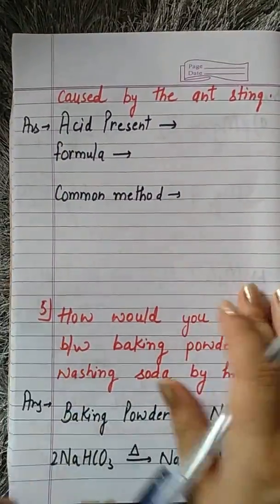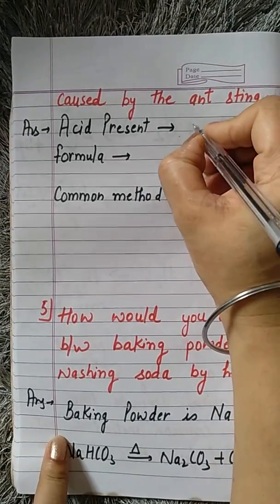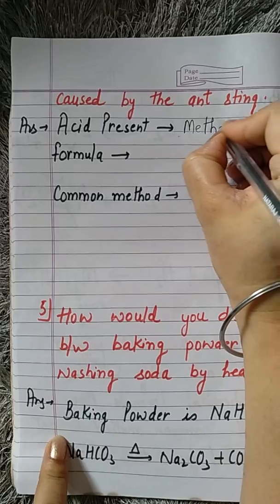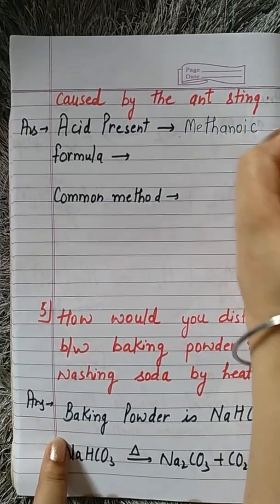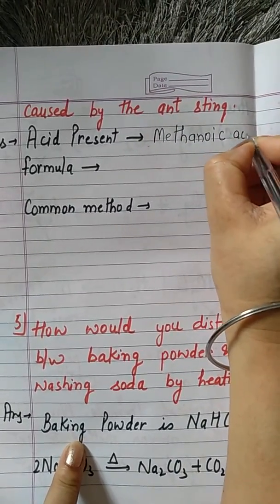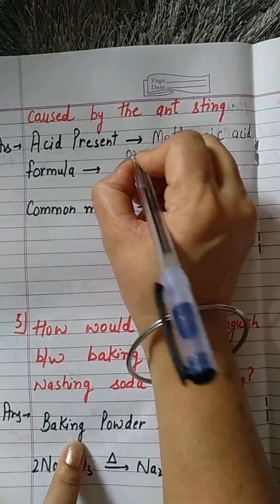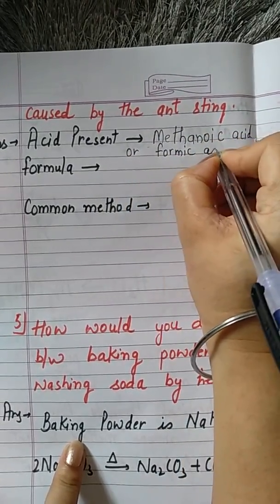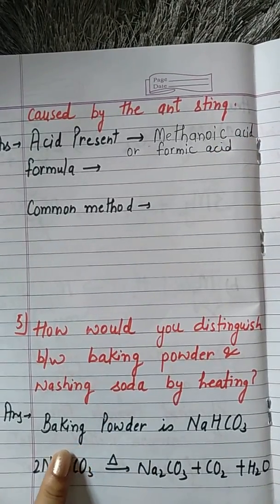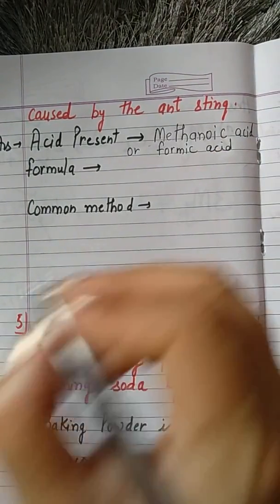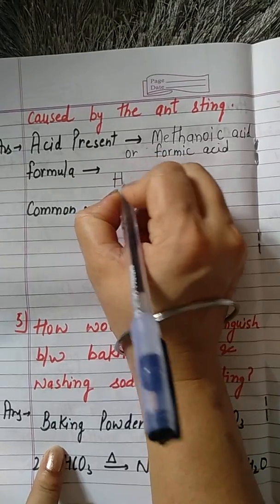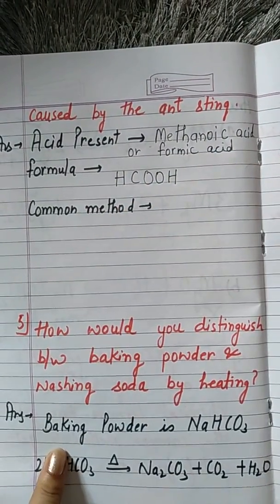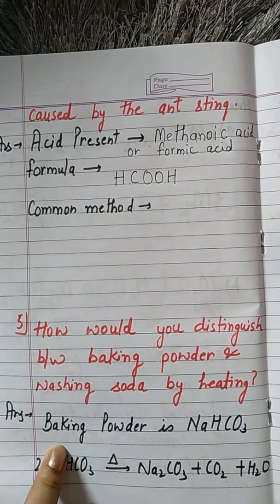Okay, so the acid present is methanoic acid, or formic acid. And the formula of it is HCOOH. You have to learn it as such. And what is the common method?